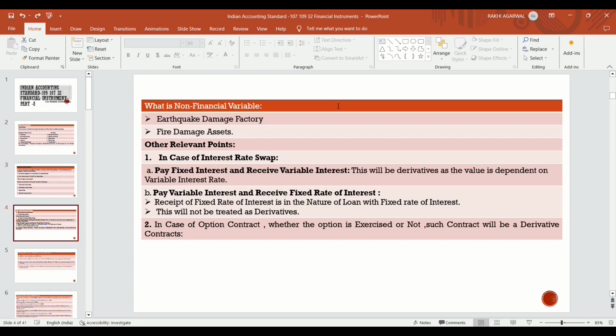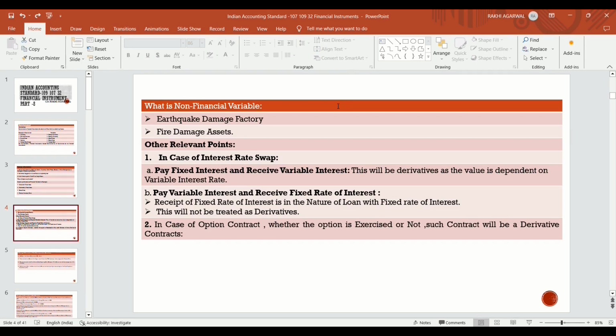Another relevant point is the interest rate swap. Suppose you enter into a contract with the bank in order to pay a fixed rate of interest and receive a variable rate of interest; this will be a derivative. What is an interest rate swap?